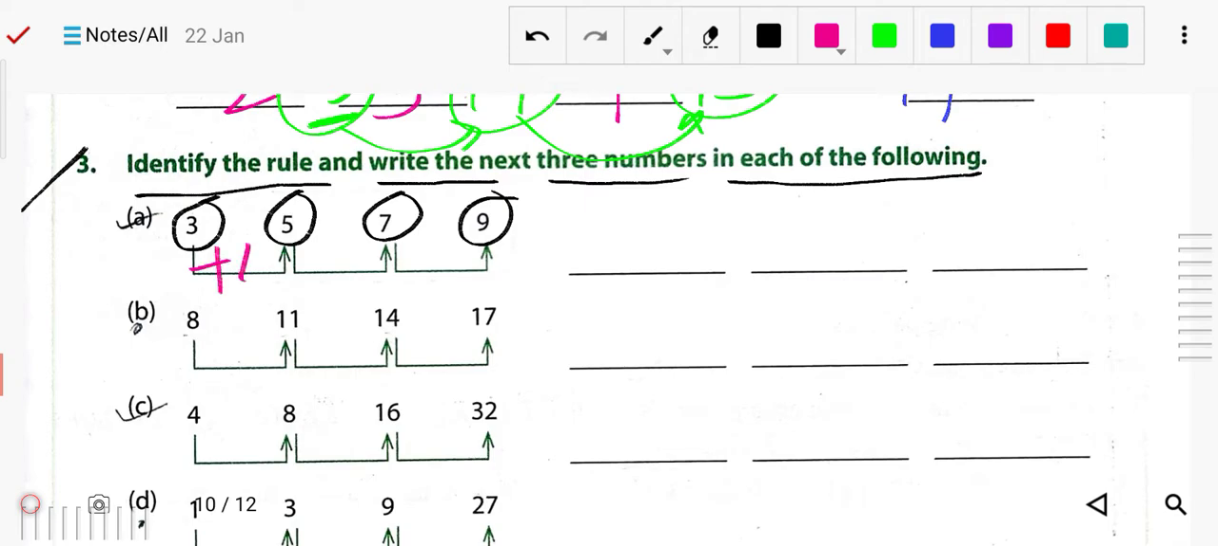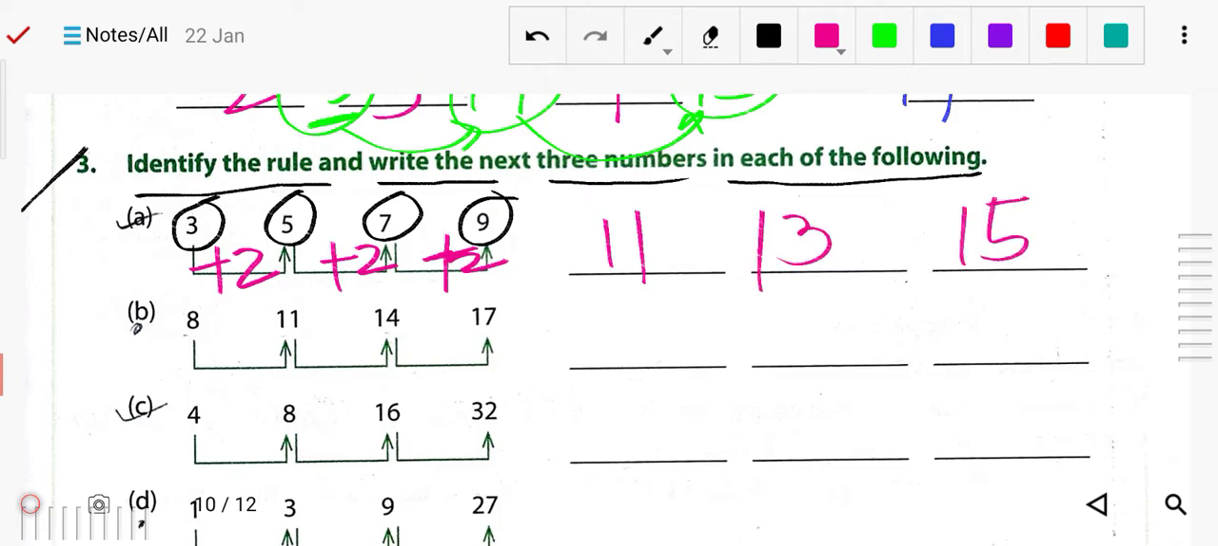So you can write here plus 2. You can write here plus 2, and here is also plus 2. Okay, so the next time what it will be? So the next plus 2: 9 plus 2 is 11, 11 plus 2 is 13, 13 plus 2 is 15. So that's your answer.